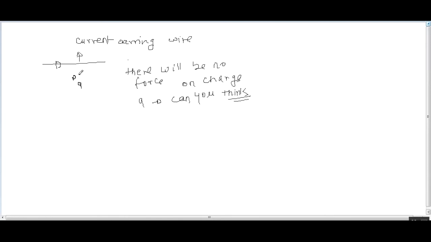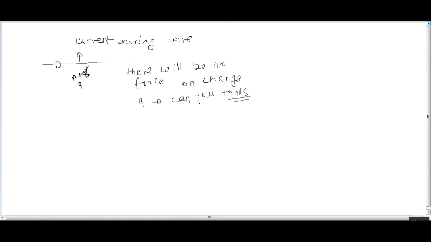But an interesting thing happens when I give a velocity to this charge q in the direction of current. Look carefully.